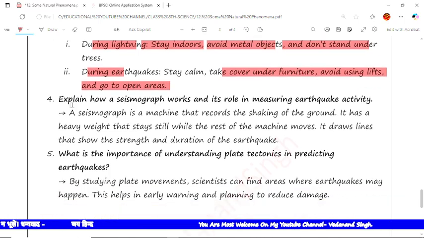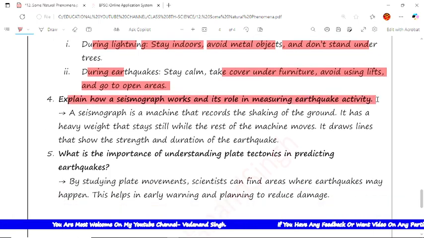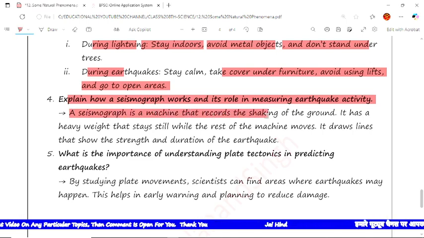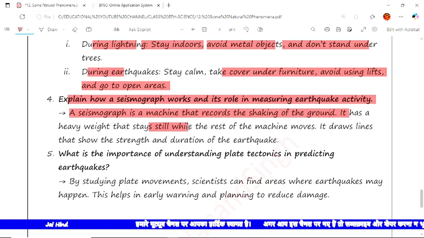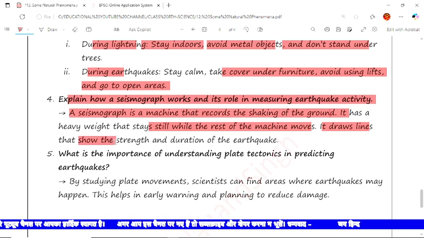Now the next question is: explain how a seismograph works and its role in measuring earthquake activity. There will be a simple diagram here. I have not drawn the diagram, but I have written only the theoretical portion here, so from the book you can write the diagram. Now the answer is: the seismograph is a machine that records the shaking of the ground, and it has a heavy weight that stays still while the rest of the machine moves. It draws lines that show the strength and duration of the earthquake.